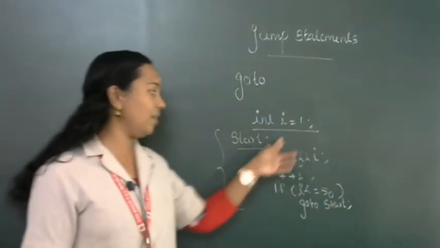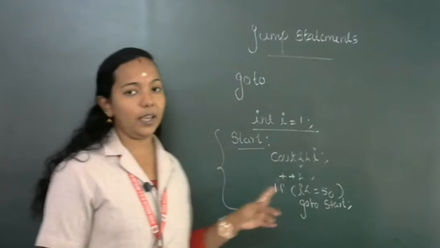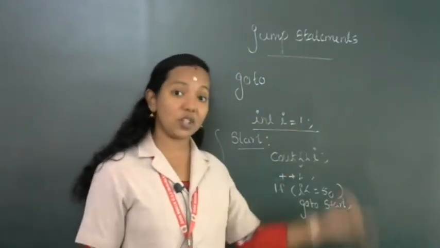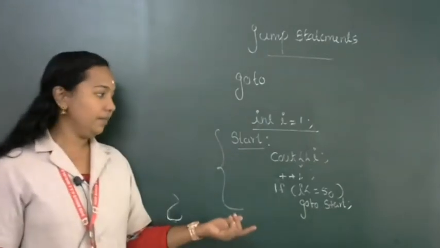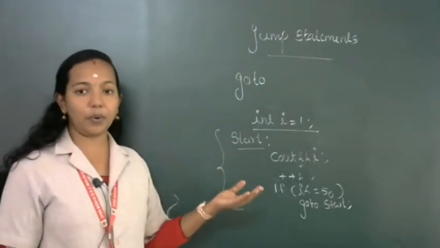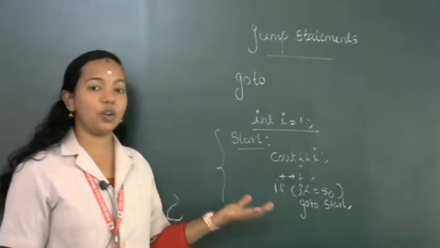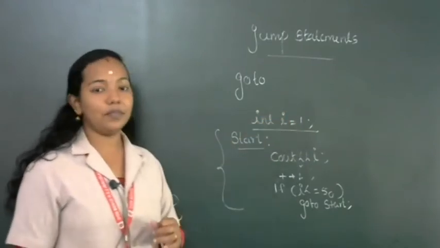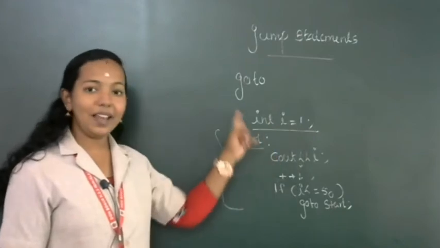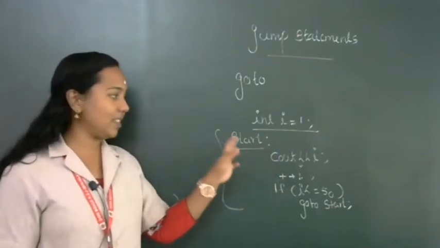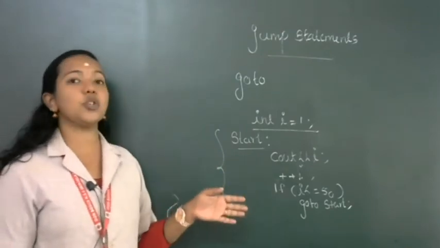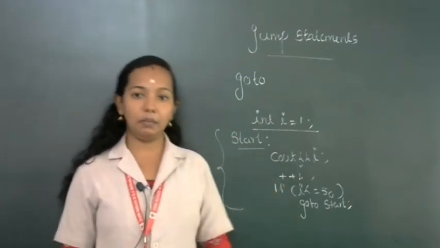That means again we are repeating this one more time. So this process will execute until i is greater than 50. Okay, to transfer the program control to a particular section of a program, we name it using a label. So here start is a label that we already assigned to indicate this program section. So if the condition is true, go to label. Clear?